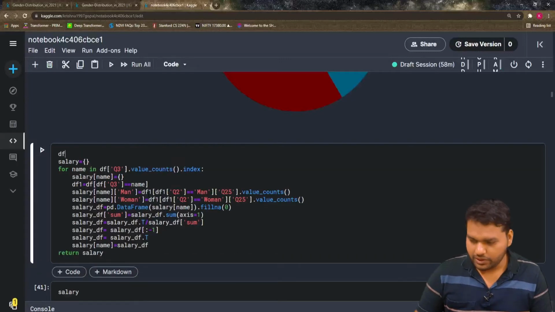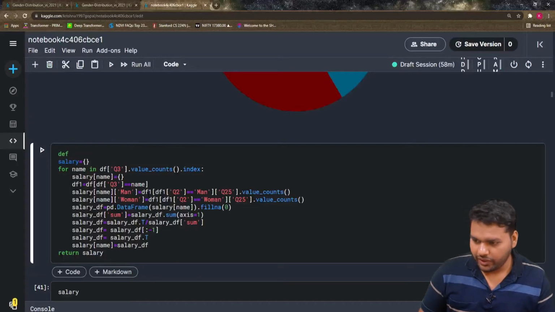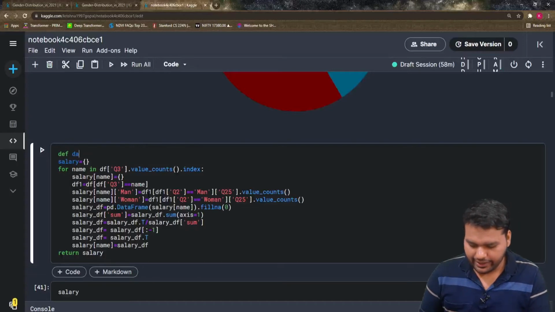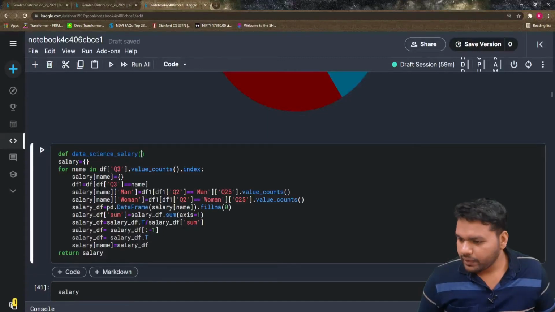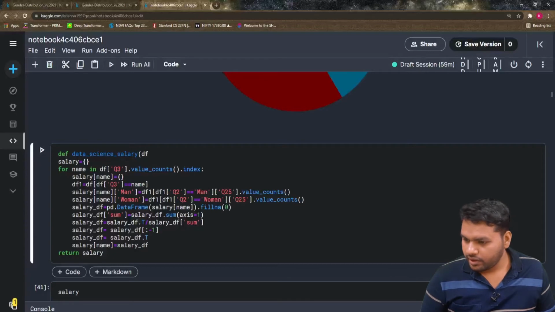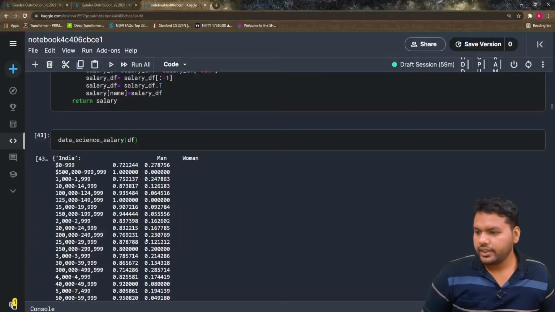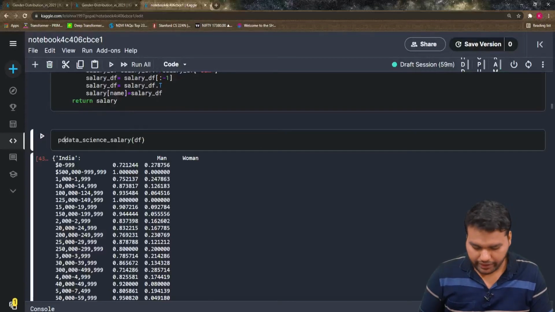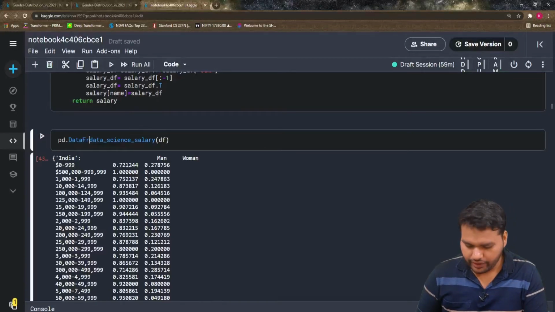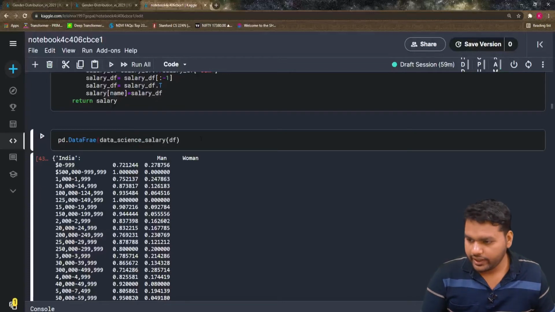If I'm doing this, you may also feel it. First I should write the function, but I did it the other way around. So define data scientist salary. I have to pass this data frame, I think, because we don't need to change anything here, and it should go under the function, and it's working fine. What we are going to do right now is convert into pd dot data frame, because we get the dictionary at the end.